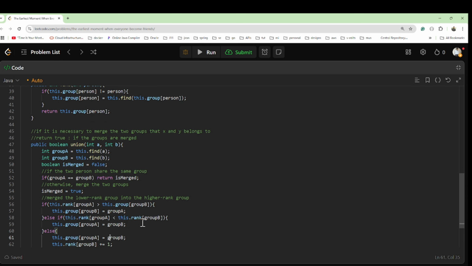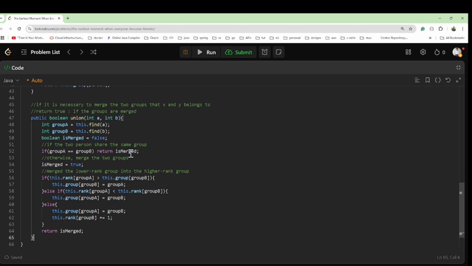Then we have the union method, where we merge two persons, right? So we will find the group of individual persons A and B. If both are in the same group, we will not do anything, we will return false. If they are in different groups, we will merge them, but based on the rank. So we will merge the lower rank group into the higher rank one. So we'll check the rank of group A and group B.